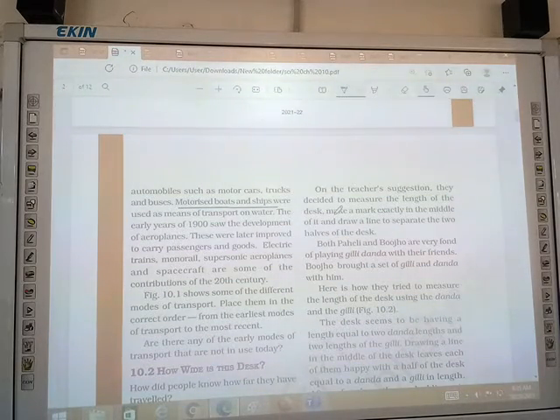You know that the metro train is used nowadays. So electric trains, then monorail, supersonic aeroplanes, spacecraft. These are some contributions of the 20th century. Ma'am, what is the difference between a supersonic aeroplane and an aeroplane?